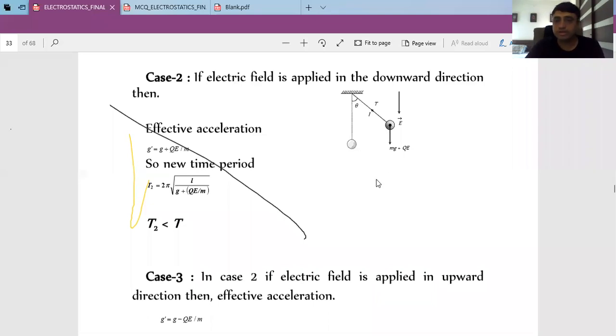Okay. Now remember one thing, when time period reduces, it means it will take less time to complete one oscillation. It means it will be faster. Remember, when time period increases, it means it is taking more time to complete one oscillation. It means it becomes slower.